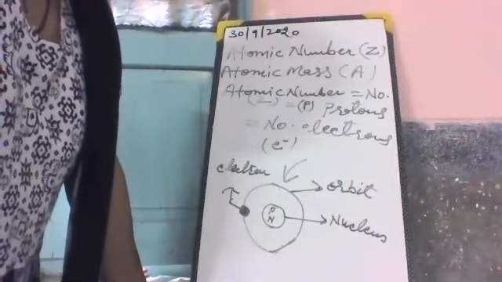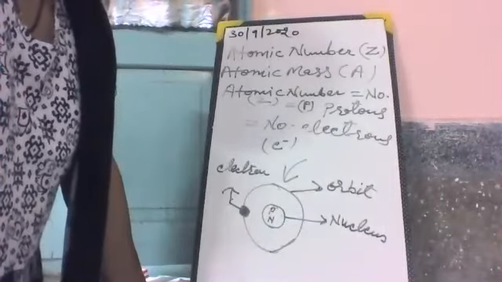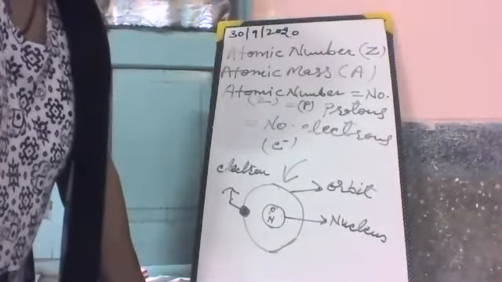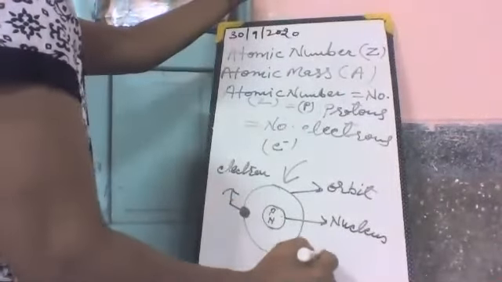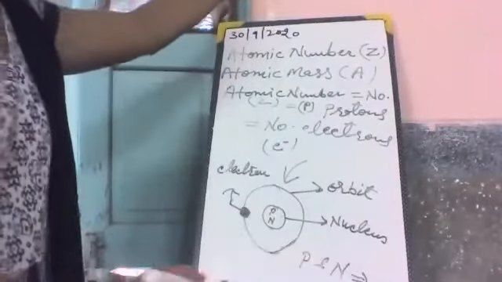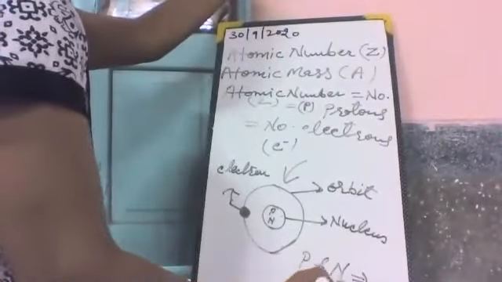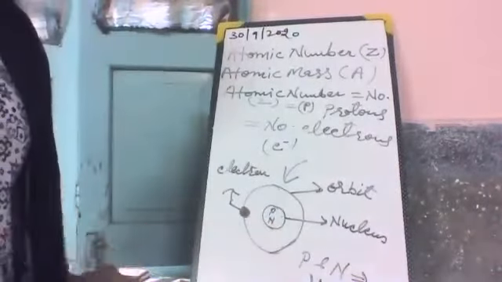The nucleus of an atom consists of protons and neutrons, and these are collectively known as nucleons. Both neutron and proton are collectively known as nucleons.